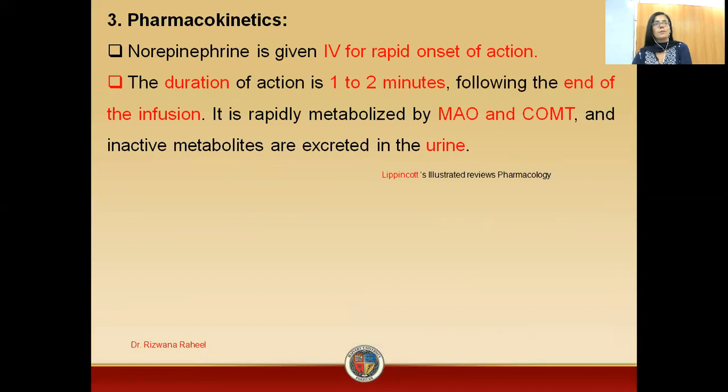Now coming towards the pharmacokinetics of the drug, we can give norepinephrine by IV for rapid onset of action. What is the duration of action? Its duration of action is 1 to 2 minutes following the end of the infusion. How does it get metabolized? Norepinephrine is metabolized by two enzymes. The first one is MAO, that is monoamine oxidase, and the second one is catechol O-methyltransferase. The formed metabolites are then excreted in the urine.